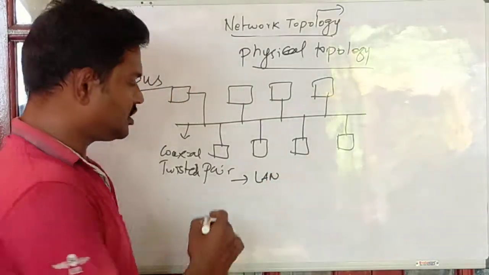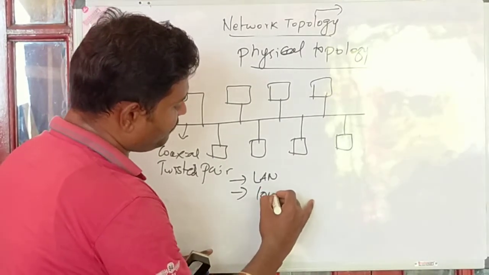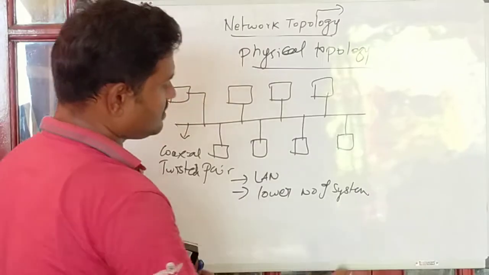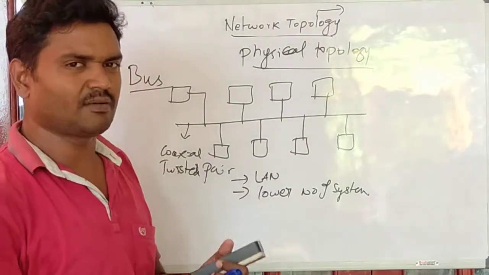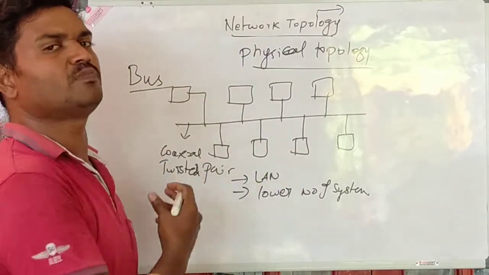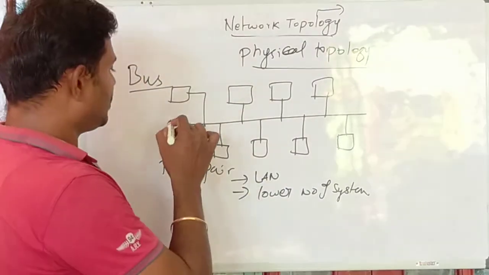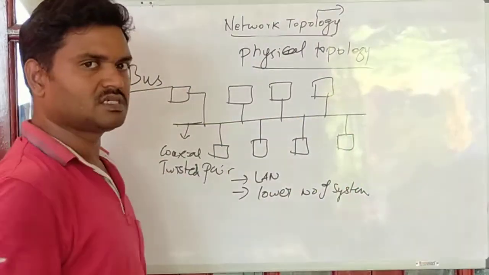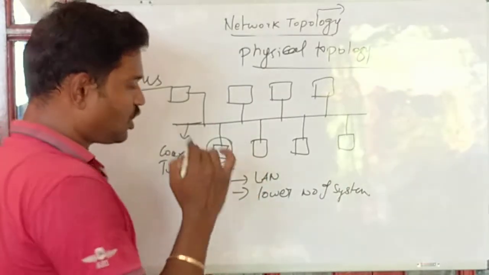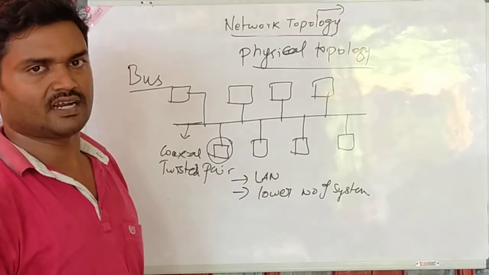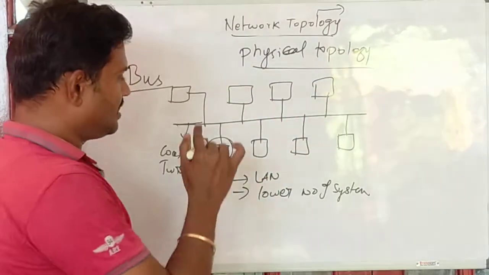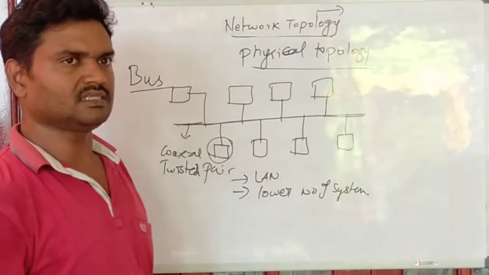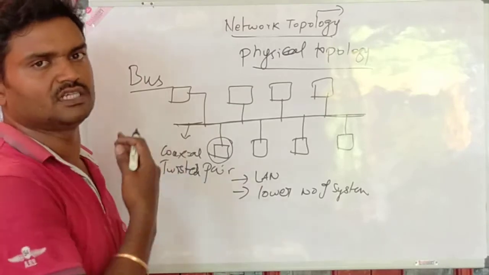This is purely used for a low number of systems connected. A smaller size network can be configured through bus topology, because only one single wire connects all the systems. Let's take there are 10 systems available, and if one particular system wants to initiate a data transfer from this system to this system, then this common medium is going to be used. And there is a high possibility of collisions in the case of bus topology.